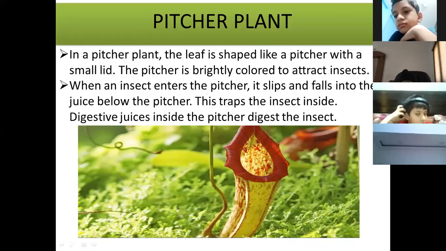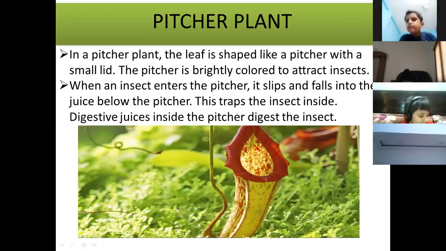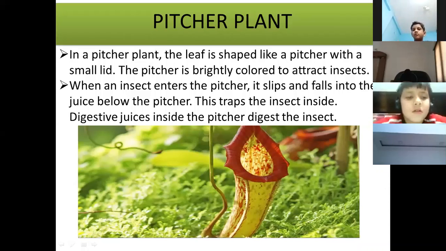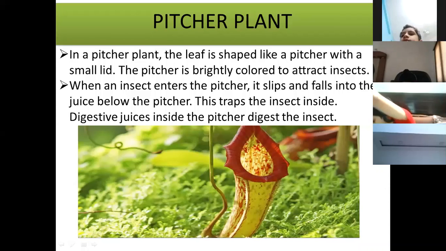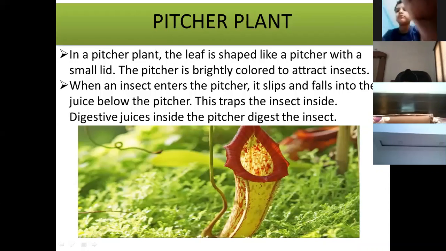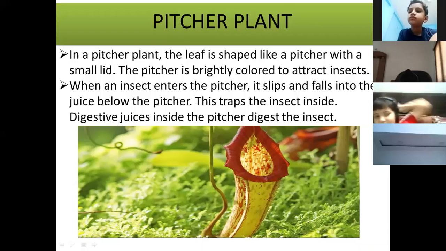What do you mean by unusual? Ma'am, I don't know. Because they are different. Unusual means different from others. Because they are different than other plants. Other plants are generally green in color and they prepare their food by photosynthesis. These insectivorous plants capture and kill insects and they get food from these insects. Very good.